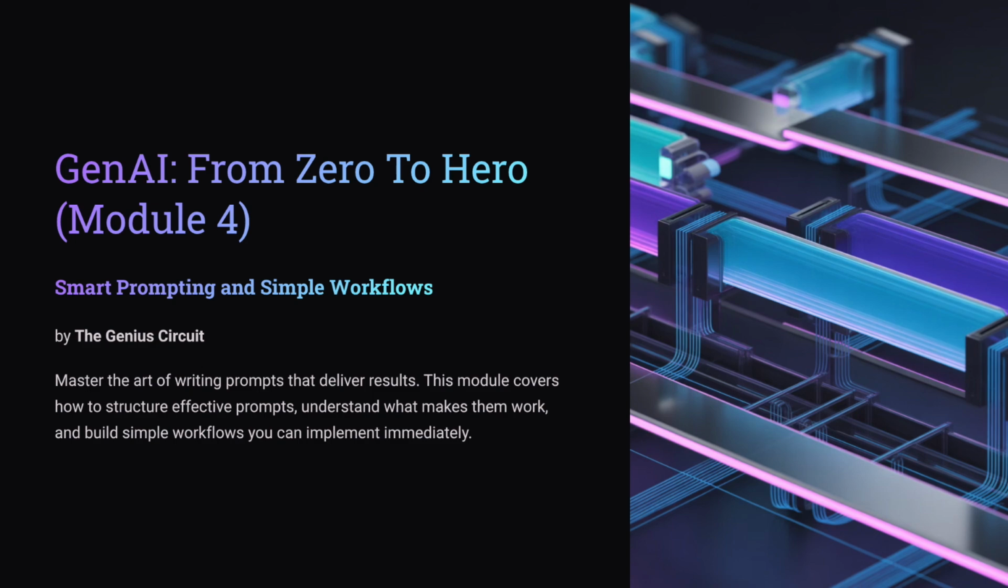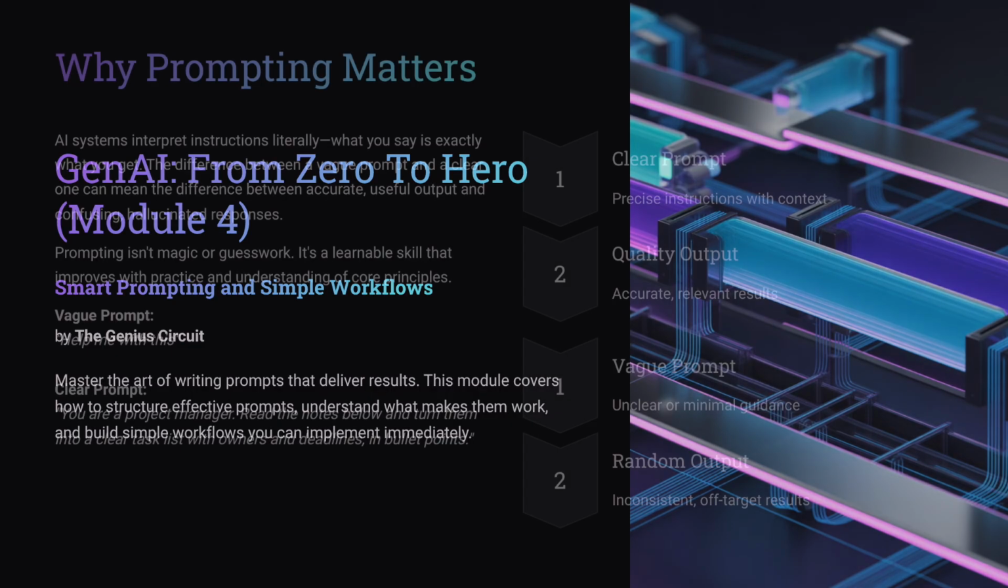Welcome to Module 4 of Gen AI. From Zero to Hero. This one is all about smart prompting and simple workflows. Up to now, we've focused on how AI works. From this module onward, we focus on how you work with AI. By the end of this lesson, you'll know how to write prompts that give you consistent, useful, real-world results, and how to turn those prompts into small workflows that save you serious time.